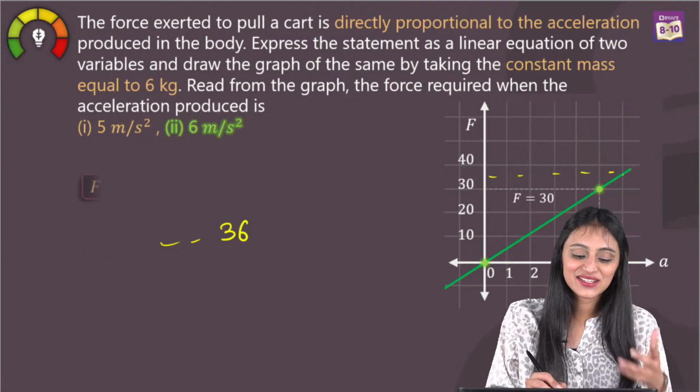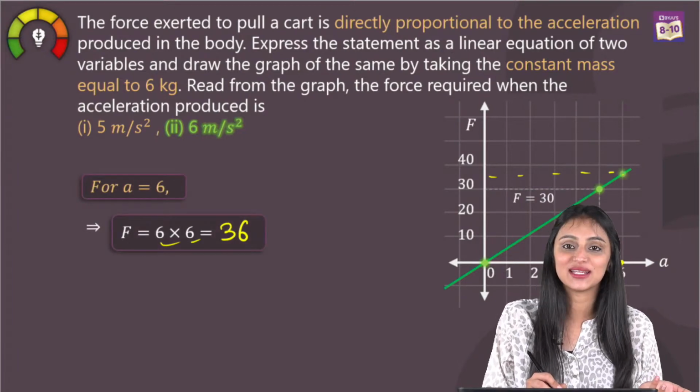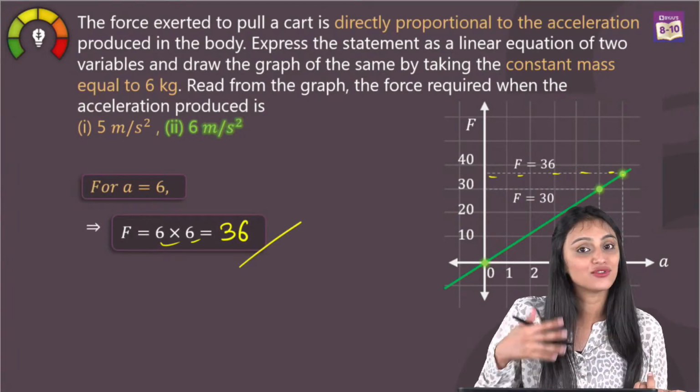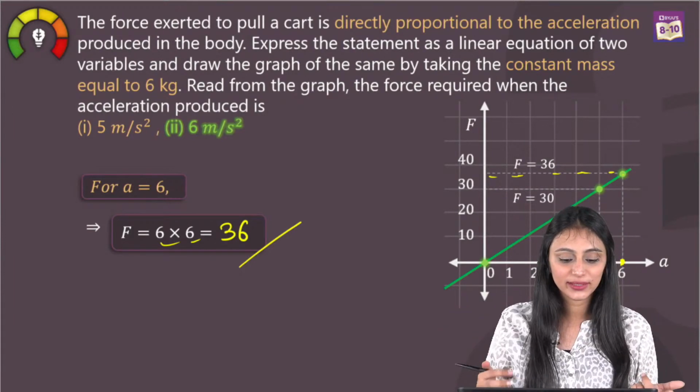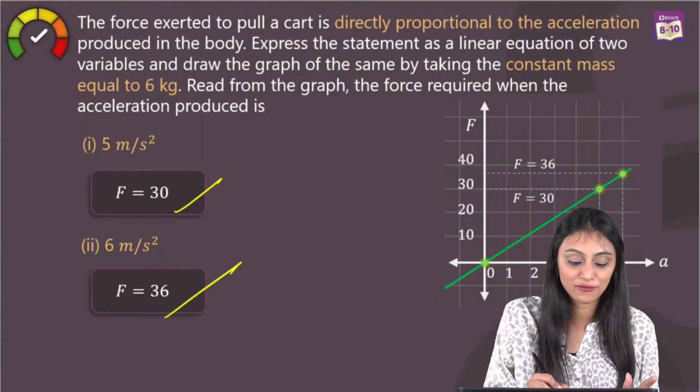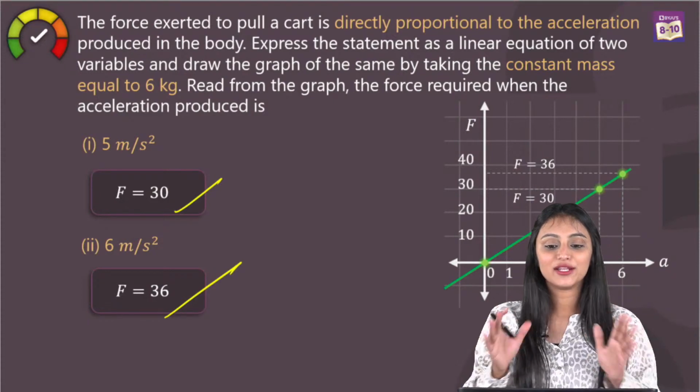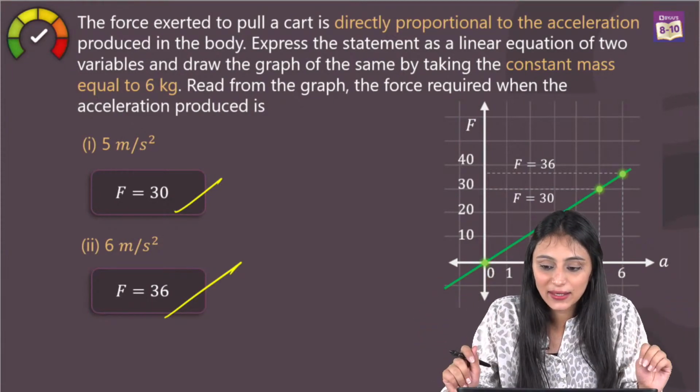Great. Alright, so similarly we use acceleration 6 meter per second square, so force was 36. I have just put in the same equation. So this was 6, this is 36, the line is passing through this. So this is the required graph and we have got the force from here. Alright, so everybody has understood this, right?